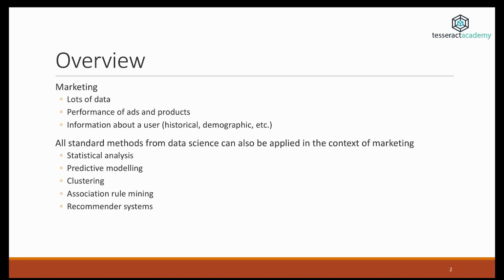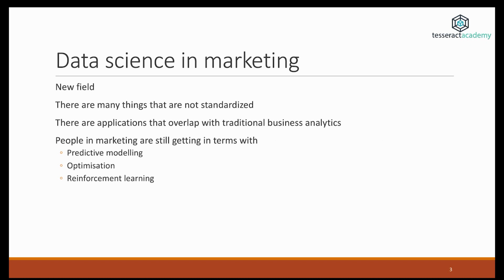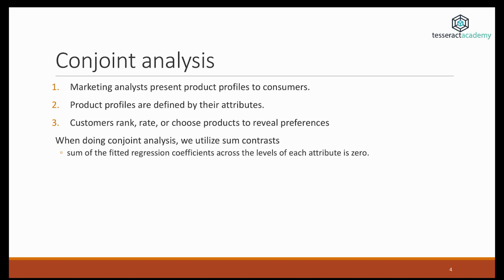In this presentation, we're going to talk about some use cases around the use of machine learning and statistics in the context of marketing. The use of data science in marketing is a relatively new thing. So there are many things which are not standardized. There are many applications that might overlap with traditional business analytics. We're in a situation where people in the space of marketing are still trying to come to terms with things such as predictive modeling, optimization, or reinforcement learning. I hope that this video will help you understand some of these terms better. So let's start, and let's see our first use case.